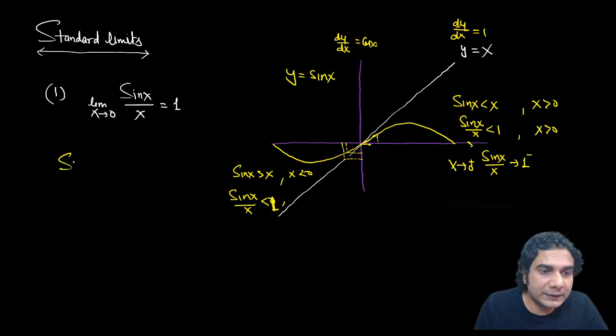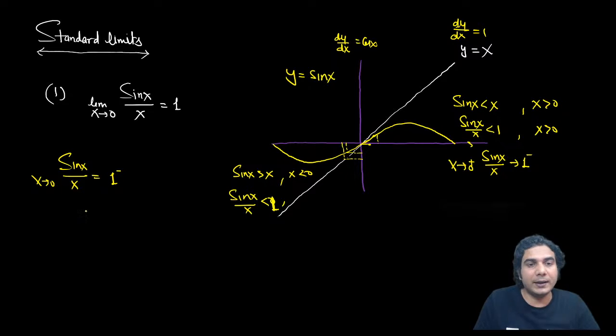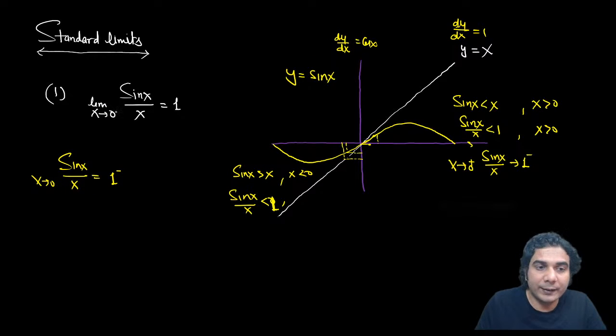So you can say that sin x upon x, as x approaches 0, is actually approaching 1, but from the left-hand side, that is, 1 minus. Whenever he is asking for the limit of sin x upon x, you need to write 1. But why are we studying this 1 minus? I'll tell you why. Okay.